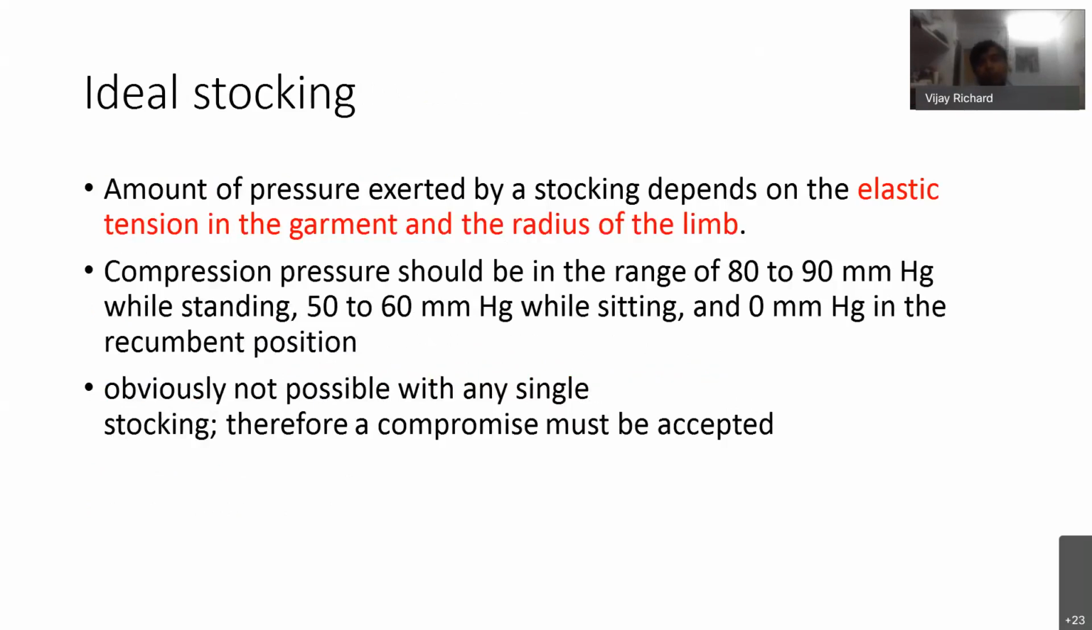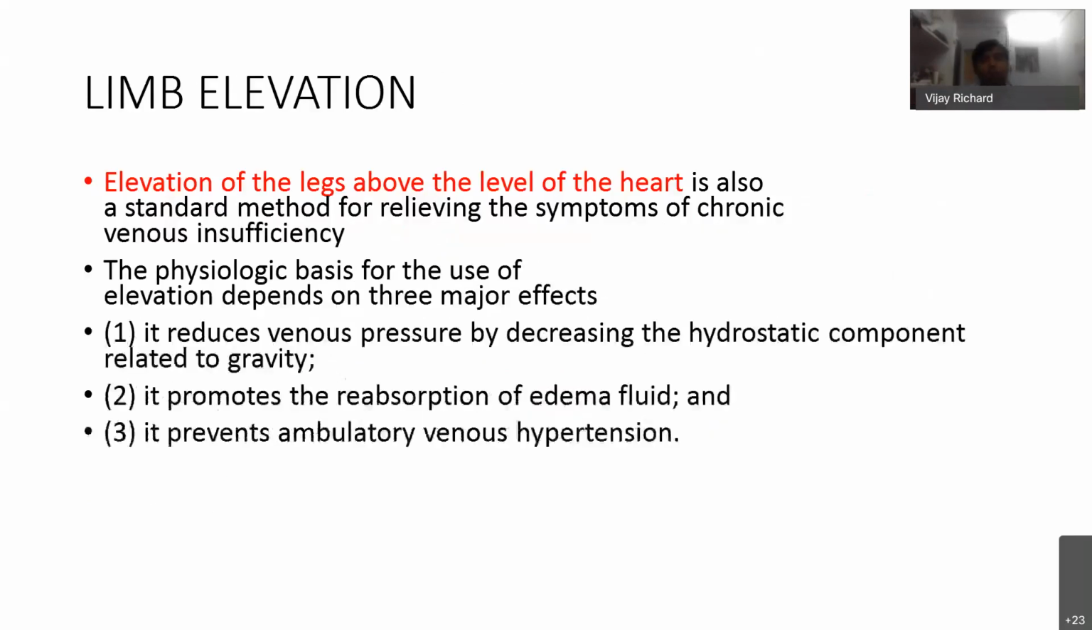The amount of pressure in the stocking depends on the elastic tension in the garment and the radius of the limb. Limb elevation also plays a role in the management, because of the decreased venous pressure. When there is limb elevation, the hydrostatic component due to gravity is reduced, and there is resorption of the edema, and ambulatory venous hypertension is not there.